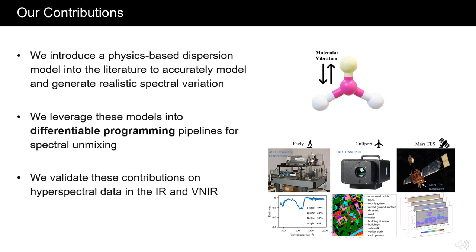In this paper, we present a physics-based dispersion model as a way to realistically model and generate these spectra from previous literature. We incorporate this model into differentiable programming pipelines, namely an analysis by synthesis optimization and an inverse rendering convolutional neural network, to achieve end-to-end spectral unmixing. We validate our contributions on datasets in the infrared and visible to near infrared.